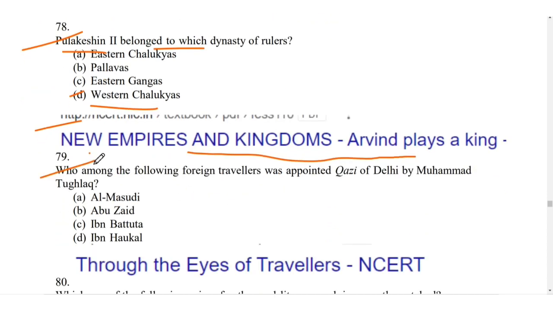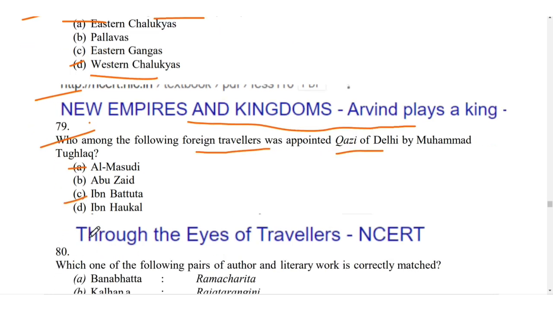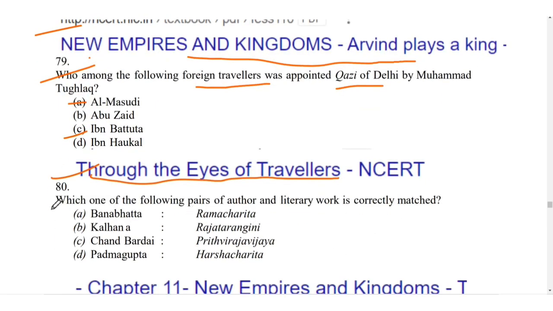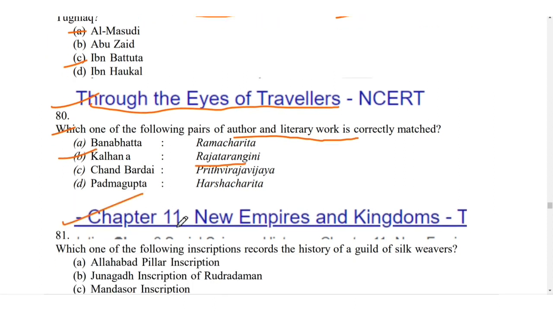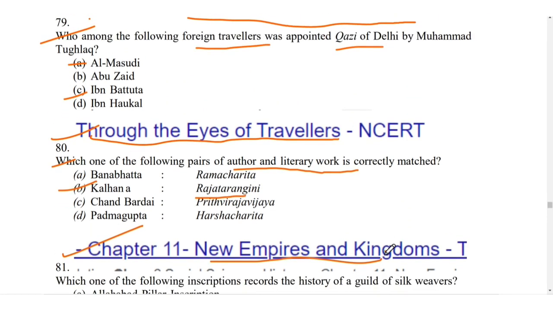Who among the following foreign travelers was appointed Qazi of Delhi by Muhammad Tughlaq? So for 79, it is Ibn Battuta, and it is given in the Through the Eyes of Travellers NCERT chapter. Which of the following pair of author and literary work is correctly matched? So for 80, it is B, Kalhana for Rajatarangini. So chapter 11, New Empire and Kingdom. Again, 2-3 questions are asked from the same chapter.